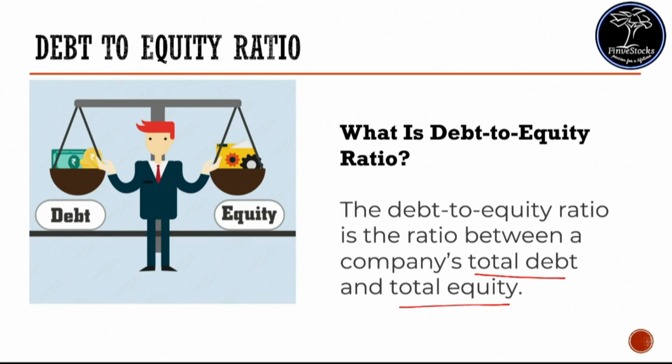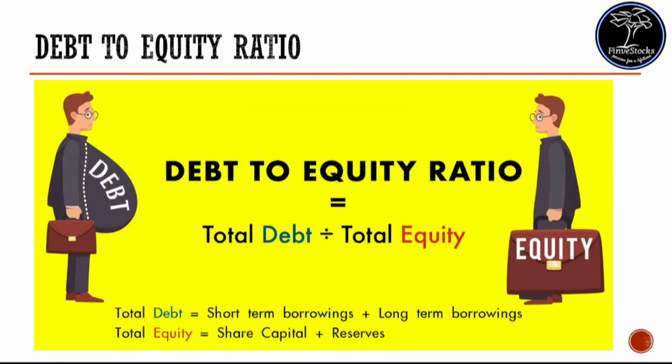So how to calculate debt to equity ratio? Debt to equity ratio is total debt upon total equity. Total debt is short-term borrowings plus long-term borrowings, and total equity is share capital plus reserves and surplus. So you can calculate the debt to equity ratio by dividing a company's total liabilities by its shareholders' equity.